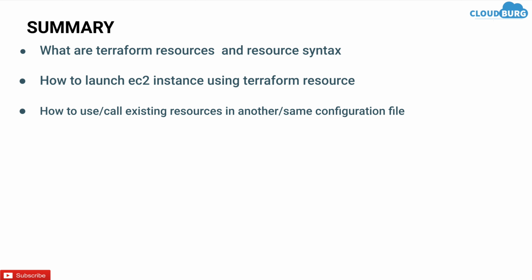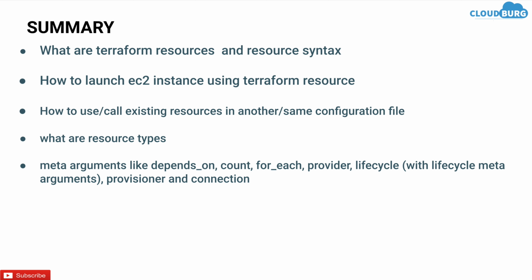Then we discussed the meta arguments in detail, like depends on, count, for each, and lifecycle with some lifecycle meta arguments, and then in the last we discussed provisioner and connection for executing scripts on the remote machine.